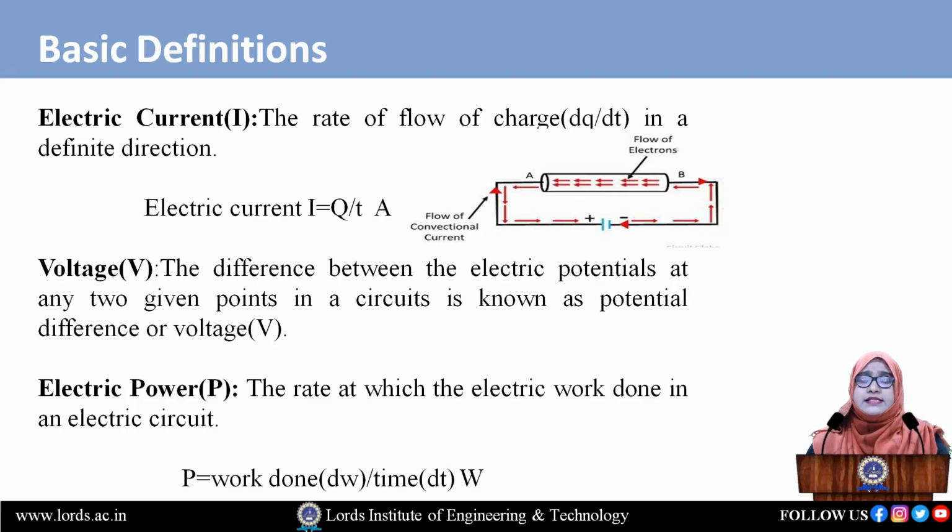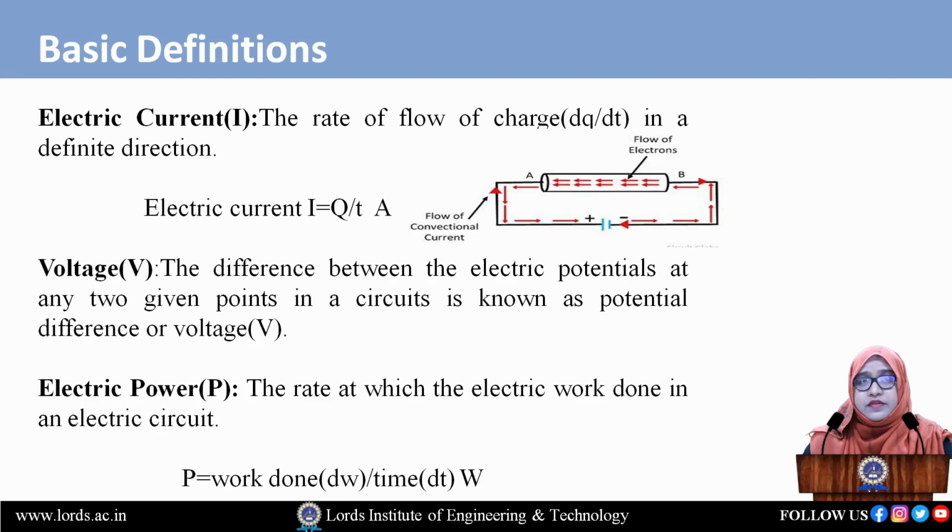So what is electric current? Simply, it is the rate of flow of charge, that is dq by dt. Simply we can write the equation for the current as I is equal to q by t, and the current is measured in amperes. Next, voltage. Voltage is the difference between the electric potential at any two given points in a circuit, known as the potential difference. Voltage V is measured in volts.